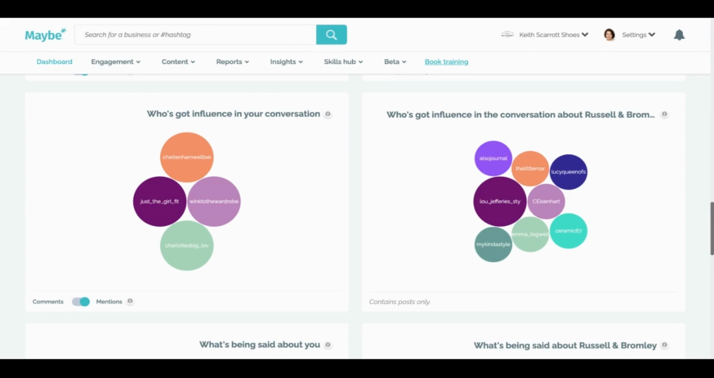And this applies to everything with Maybe. Even if somebody just writes about your brand, we will pick it up for you. So these graphs show you the influencers. And we've had a number of clients very successfully go and borrow, should we say, influencers from other brands, because they can see who are the people that are influencing other brands' content, and you can go and snuggle up and cozy next to them.